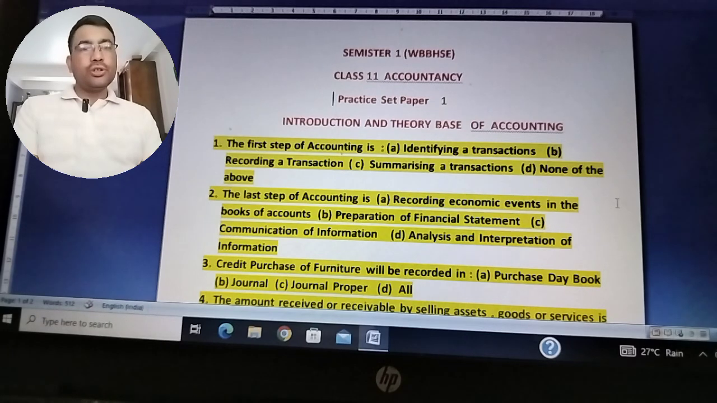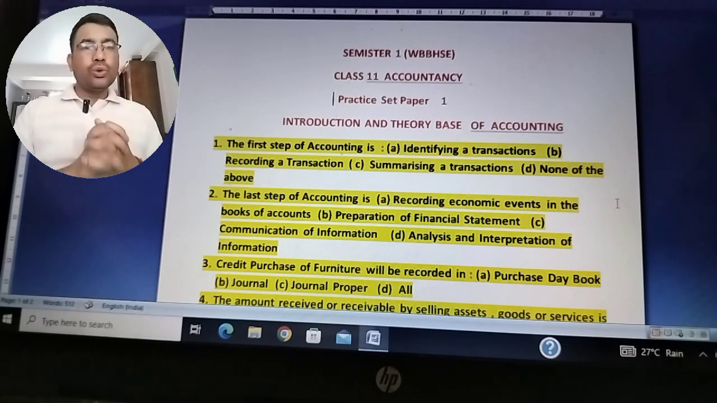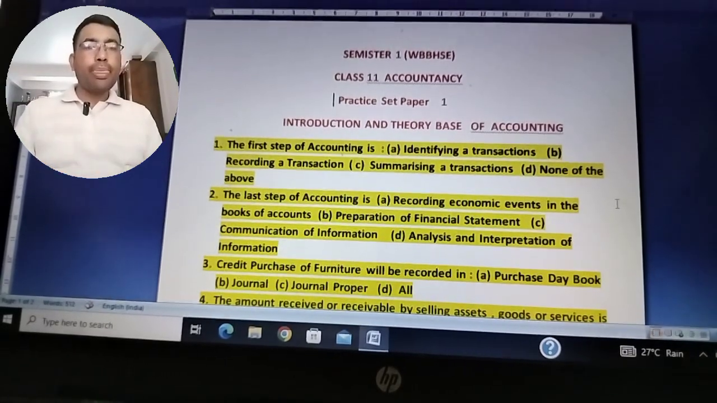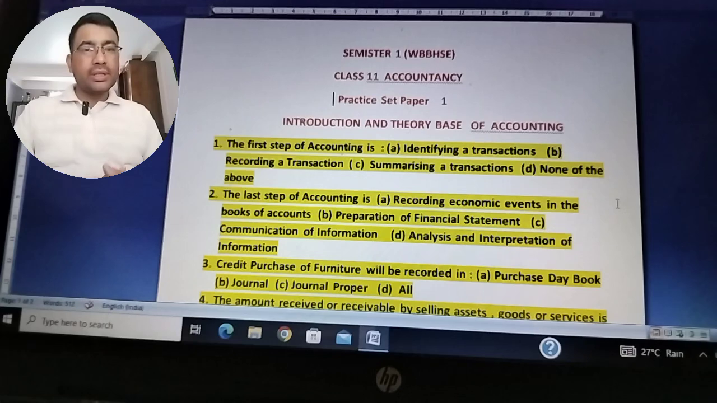Today will be a special class for you all, because from today I'm starting the practice paper for those students who are appearing in class 11 Commerce of West Bengal Higher Secondary Education, their first semester, which has just started from the academic year 24-25. They are having their first semester exam from 13th of